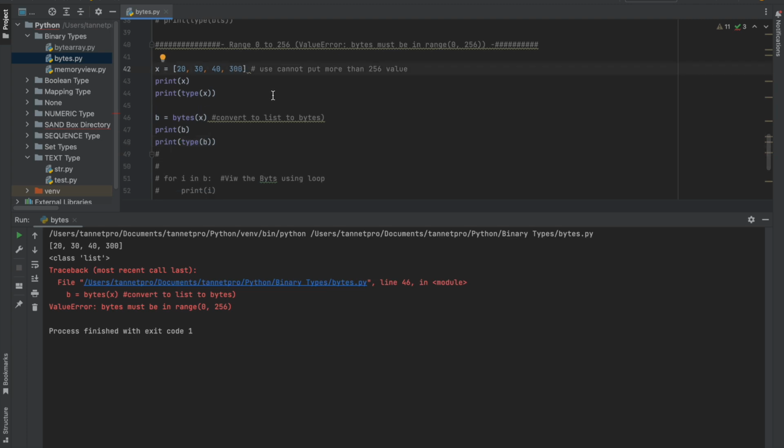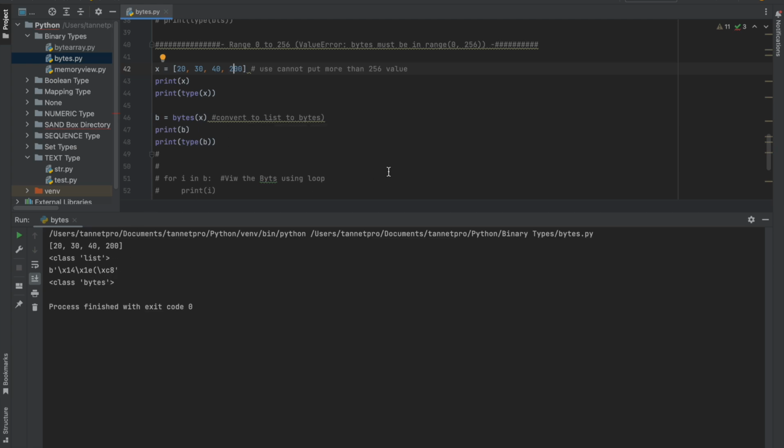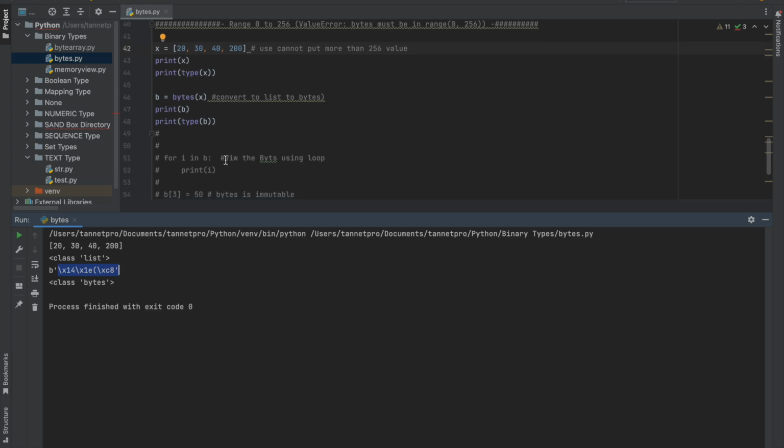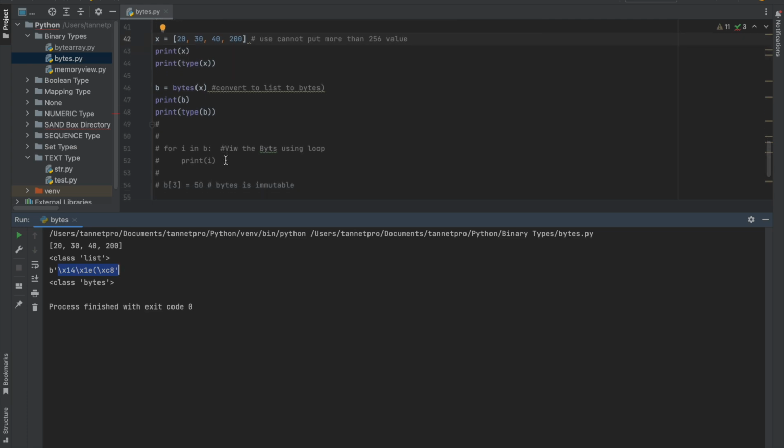Let me move it to 200 and run the program again. Now there is no error, and it is showing all the int list values in this way. Another thing is that whenever I am printing out bytes, it always shows like this, whenever any integer or list is converted to bytes. So how do I see the bytes in number format? With a loop.